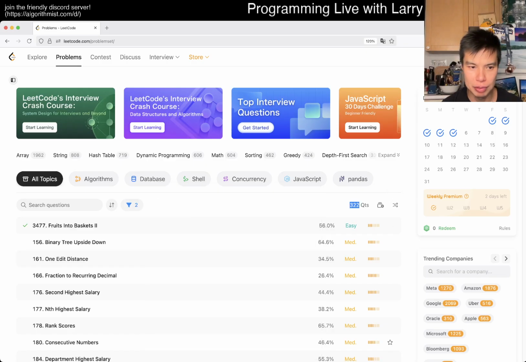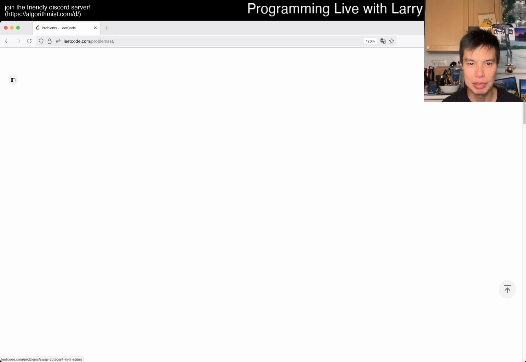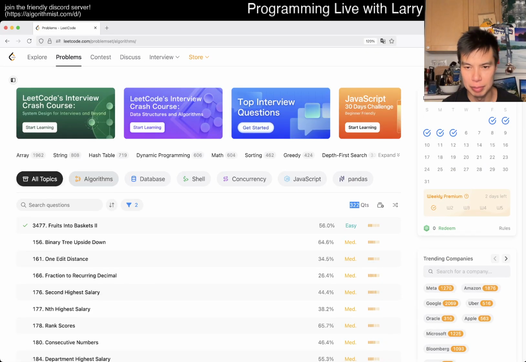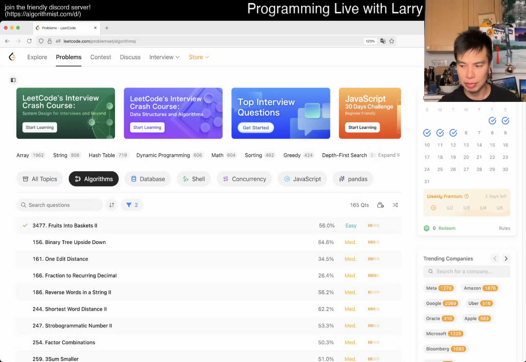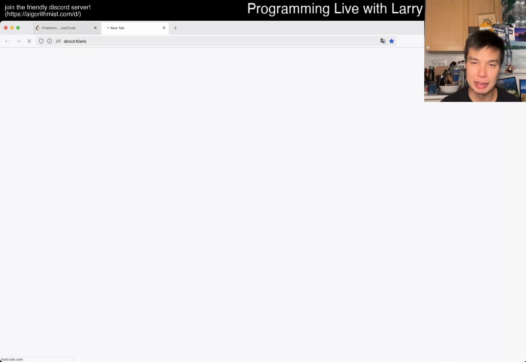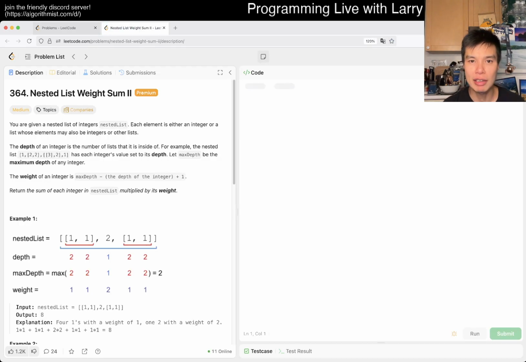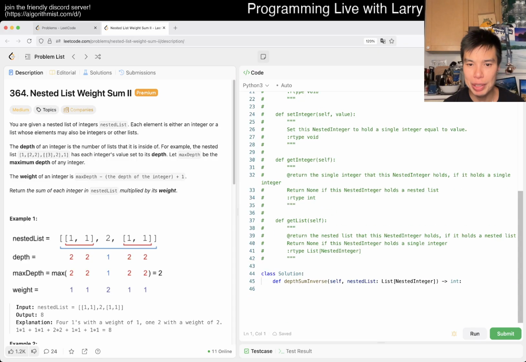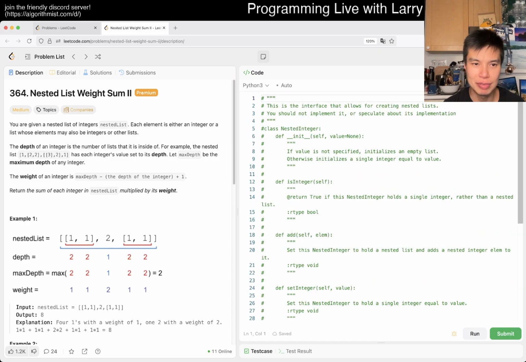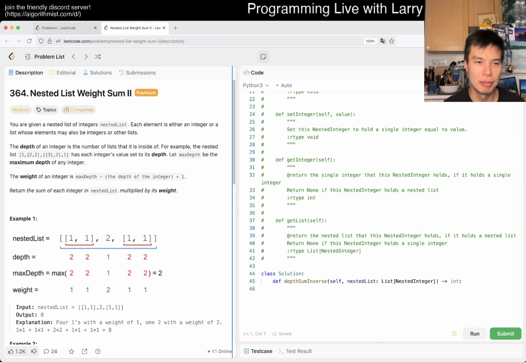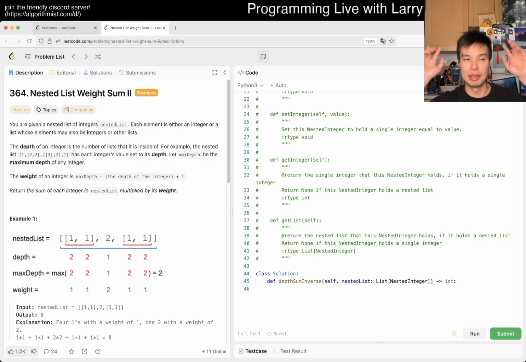Is it that I have 322 problems left? Oh, I have to use the algorithms only. Okay. I was like, that feels a little high, but the reason being that there are just a lot of SQL problems or something like that. All right, let's take a look. We have a premium like crazy thing going on, so let's take a look. We haven't done this yet, so yay, new problem.